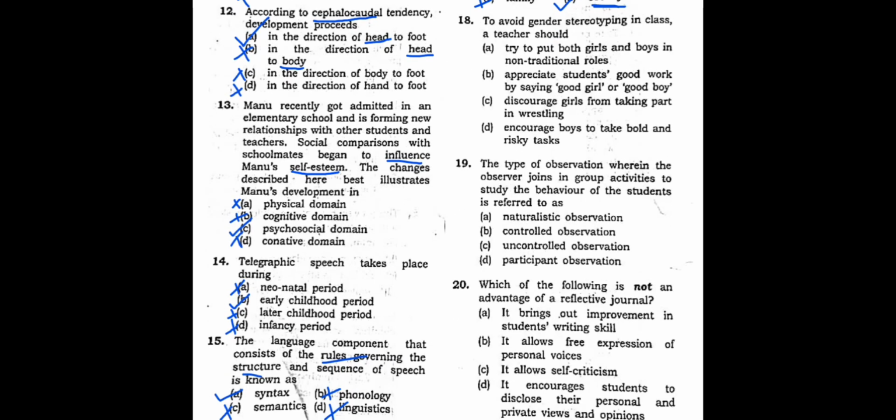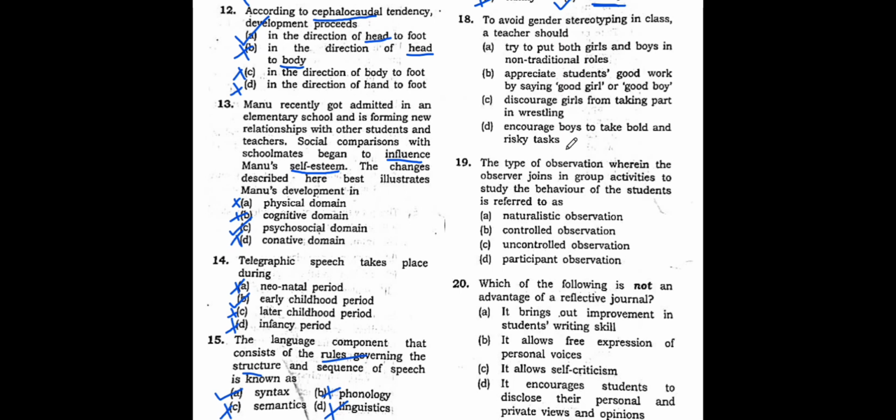Now let us go to question number 18. To avoid gender stereotyping in class, a teacher should see. What do you understand by gender stereotyping? Gender stereotyping means when we say that rubbing the blackboard or sweeping the classroom has to be done by the females or by the girls only, and carrying the chair and desk has to be done only by the boys.